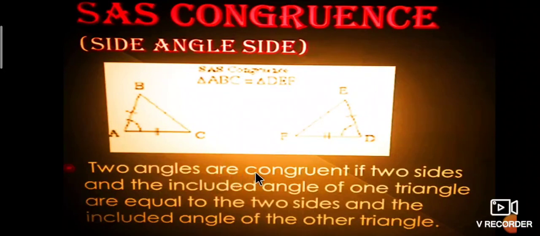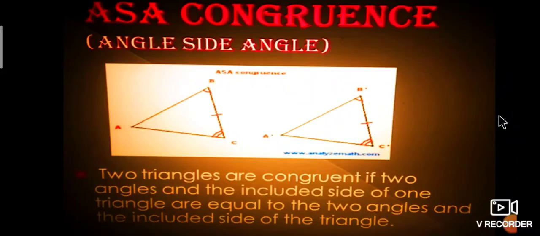Two triangles are congruent if two sides and the included angle of one triangle are equal to the two sides and the included angle of another triangle. Such a postulate is called the SAS postulate. According to the SAS postulate, these two triangles are equal.